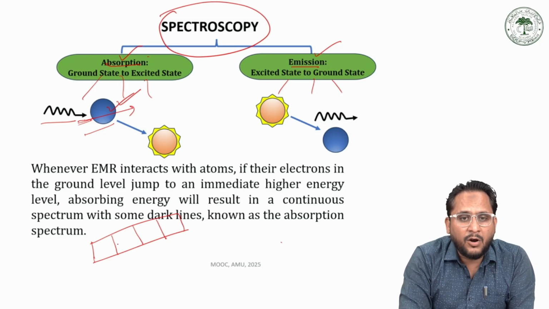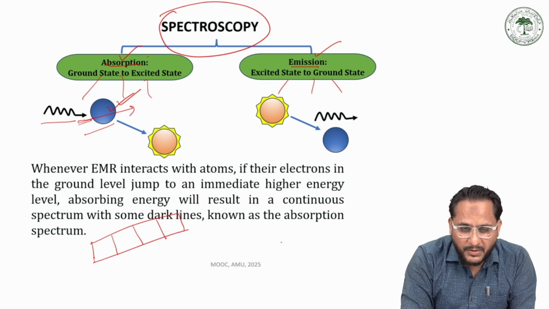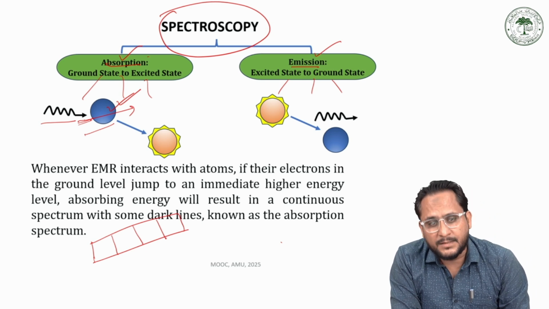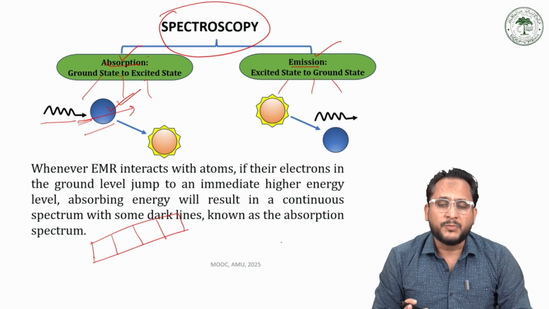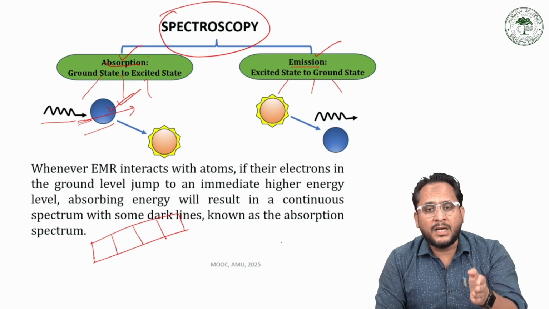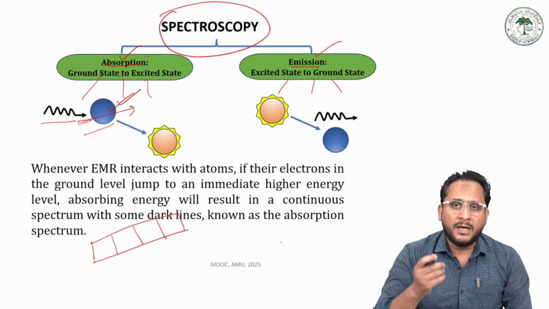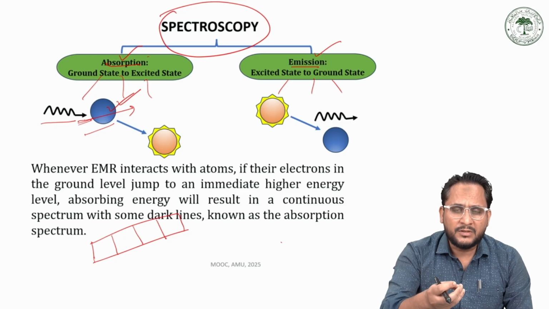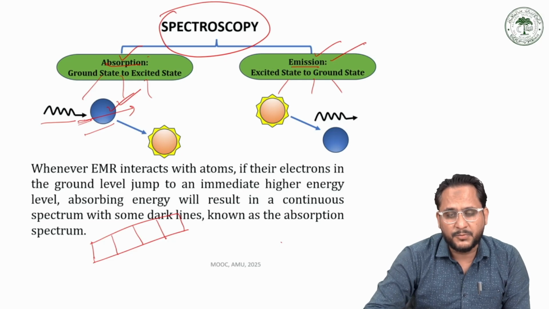So this is called an absorption spectrum, and a similar spectrum is produced by the sun, which is again a bright continuous spectrum having some dark lines. Those dark lines, as I said before, are formed by the absorption of certain wavelengths by comparatively cooler gases. Now coming to the emission spectrum.